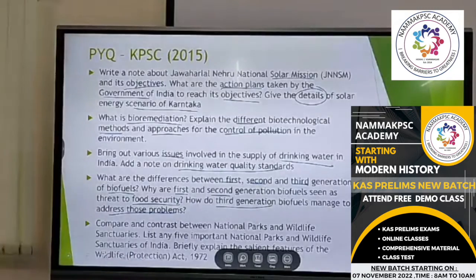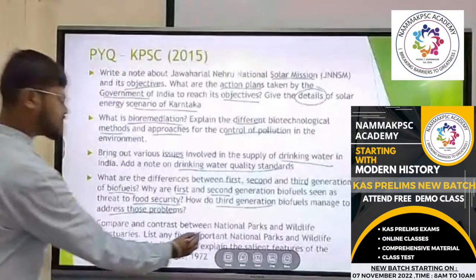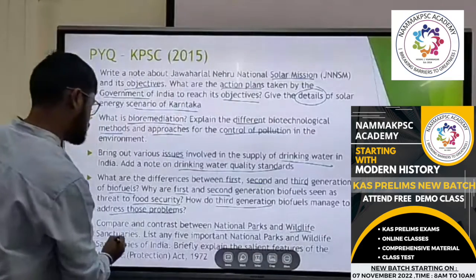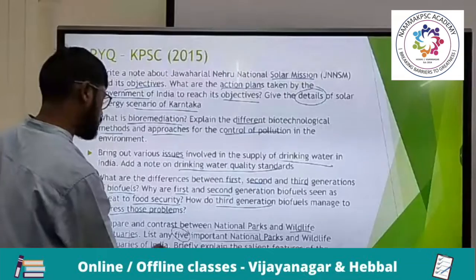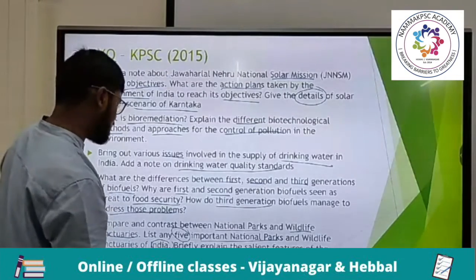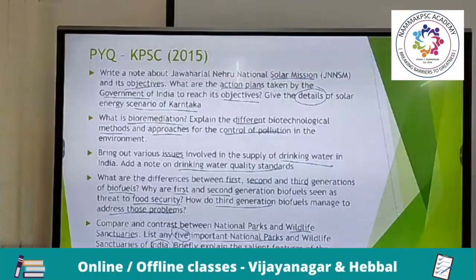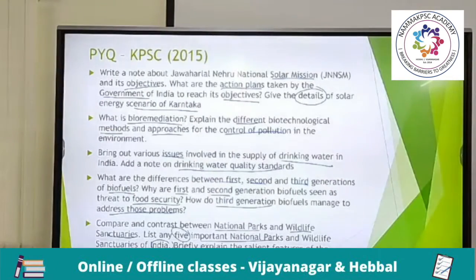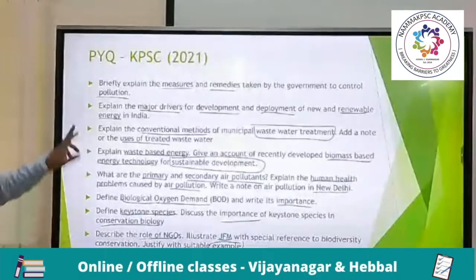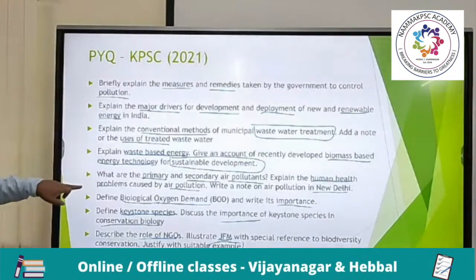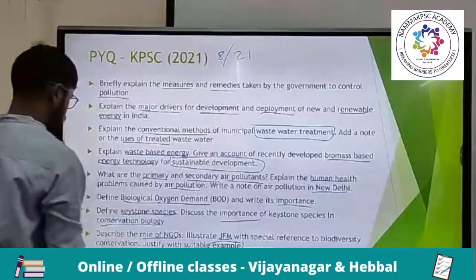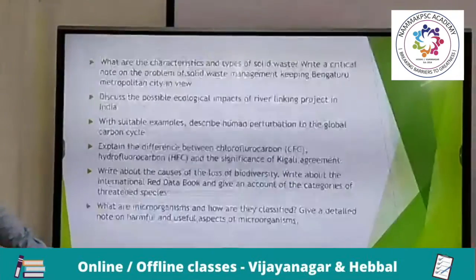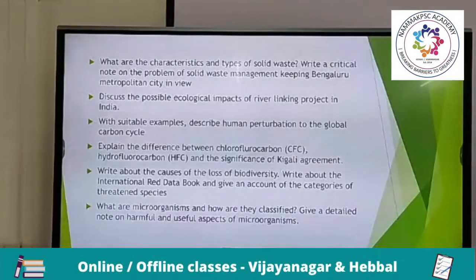Last one of this year: compare and contrast between national parks and wildlife sanctuaries. List any 5 important national parks and wildlife sanctuaries of India. Briefly explain the salient features of the Wildlife Protection Act 1972. In this particular year, more questions were asked. In the previous year, how many questions were there? 1, 2, 3, 4, 5, 6, 7, 8. 8 out of 21. So this year you see how many questions are being asked. This still continues in this particular year.